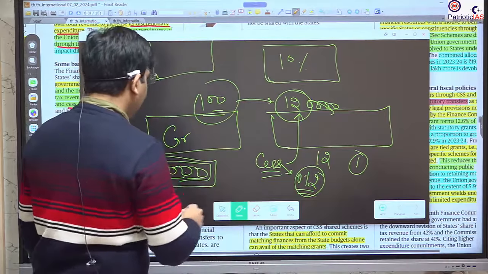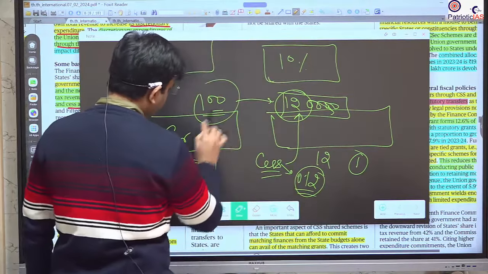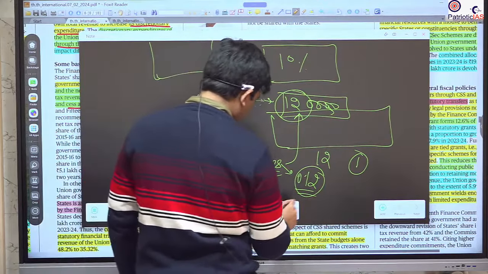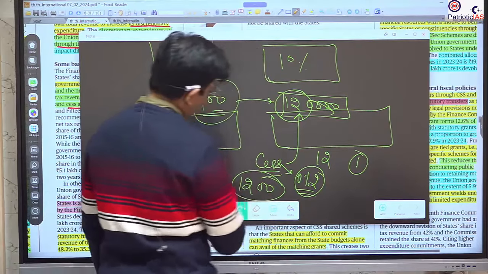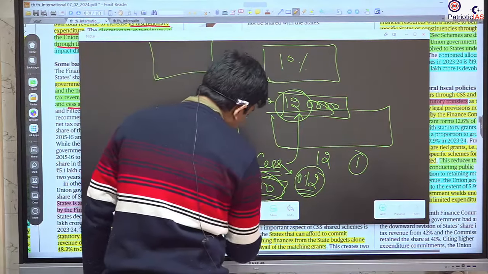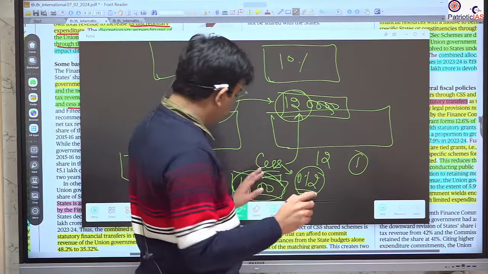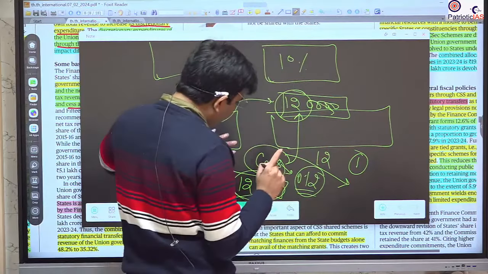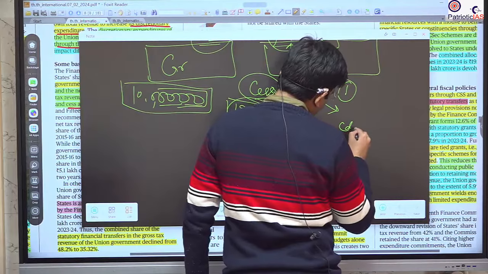So 1 lakh 20,000 is the tax if you take 12% of the 10 lakh, and what will be the cess? You will increase the 40, then it is 1200. That is the cess. This is a good amount. So cess is a tax on the tax, and this cess is defined as being for a particular specific area, maybe it could be for education.